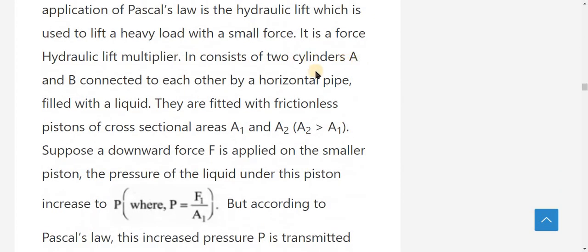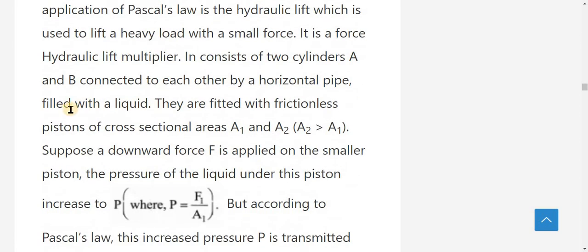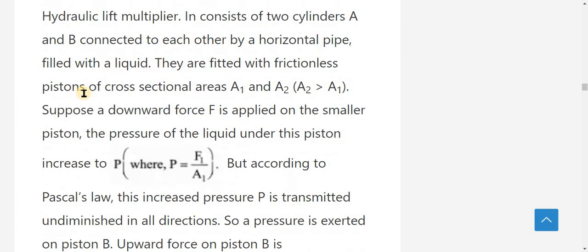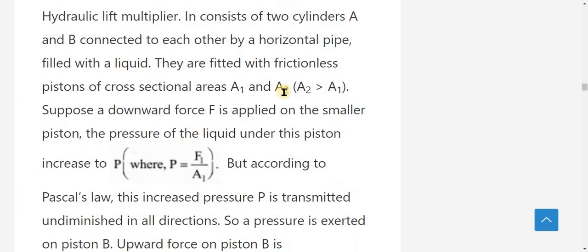It consists of two cylinders A and B connected to each other by a horizontal pipe filled with a liquid. They are fitted with frictionless pistons of cross-sectional area A1 and A2. The condition is A2 is greater than A1.